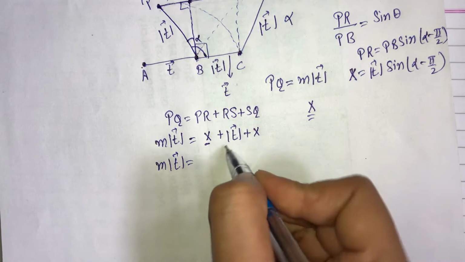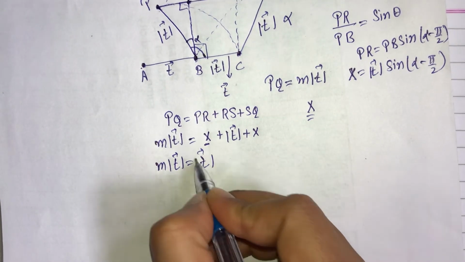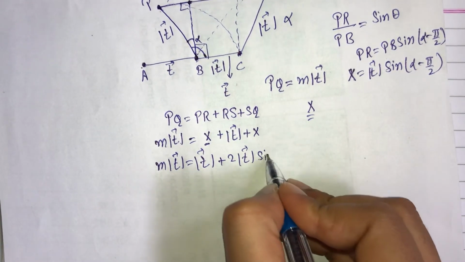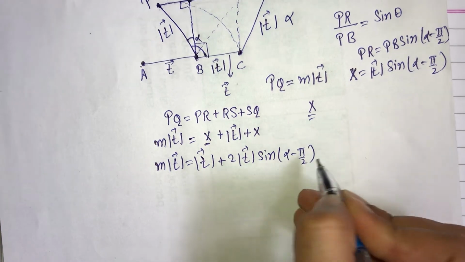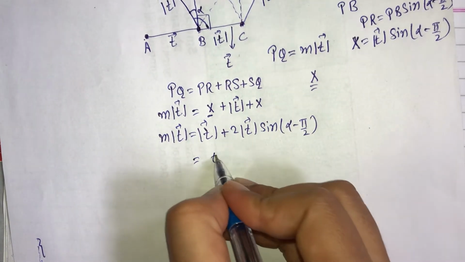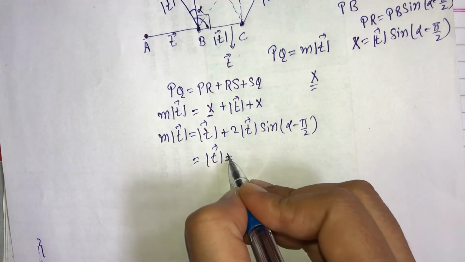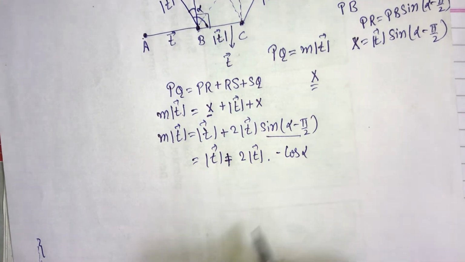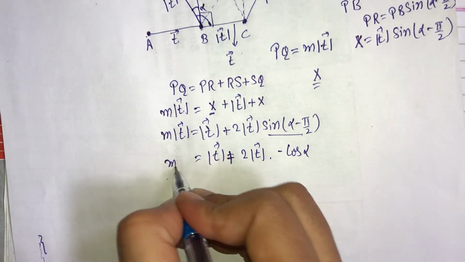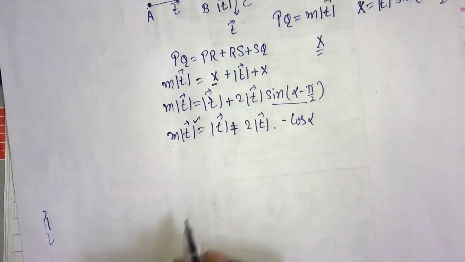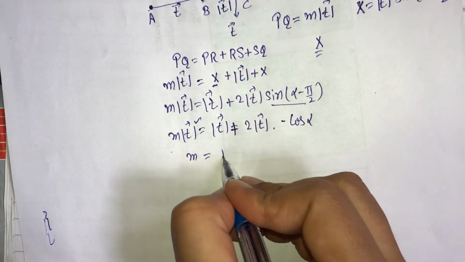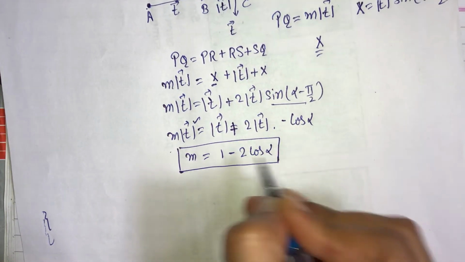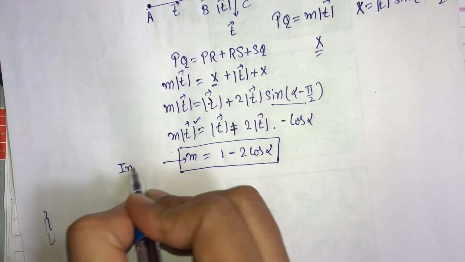So write this in the equation. T vector magnitude is equal to t vector magnitude plus twice the t vector magnitude times sine of (alpha minus pi by 2). This is equal to minus cos alpha. So we can remove the t magnitude, then the equation will become m equals 1 minus 2 cos alpha, where this m is an integer.